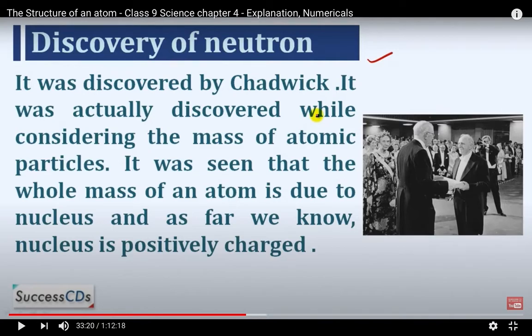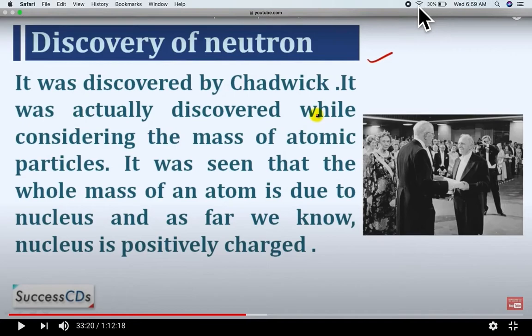But when the mass of the atom is seen according to the mass of electrons and protons, it was quite different. It was seen that the whole mass of an atom is due to the nucleus, and so far as we know, the nucleus is positively charged.